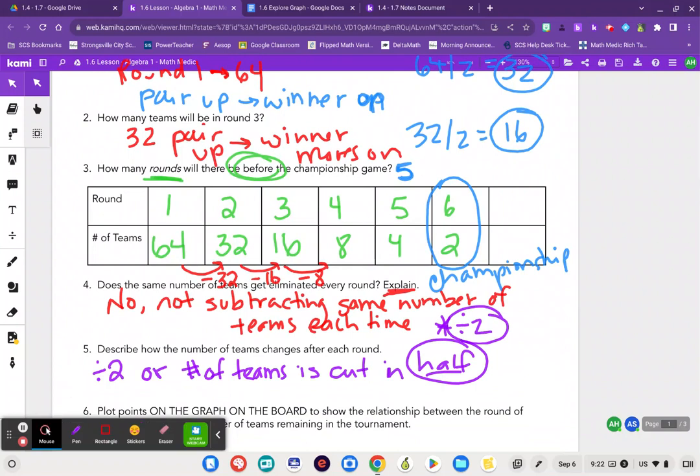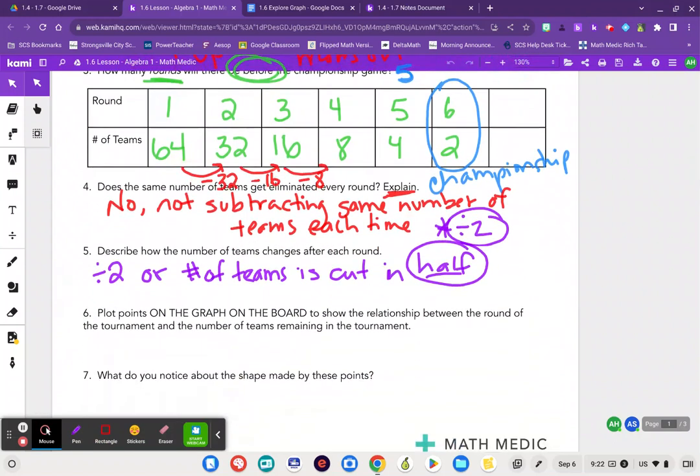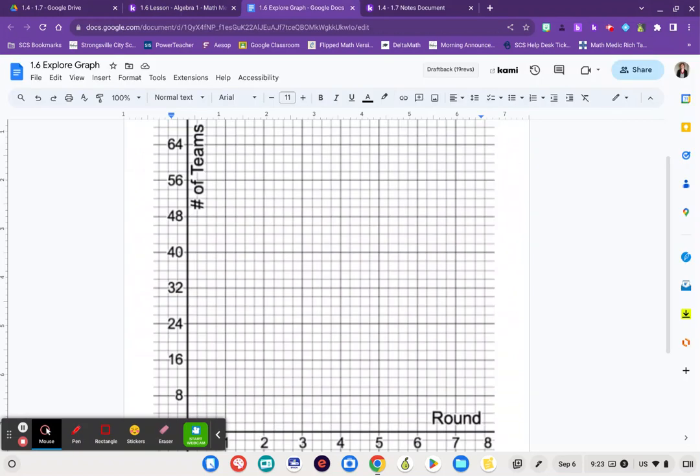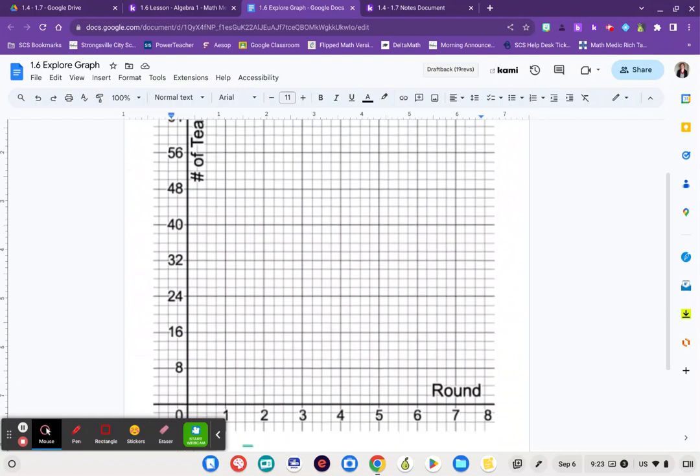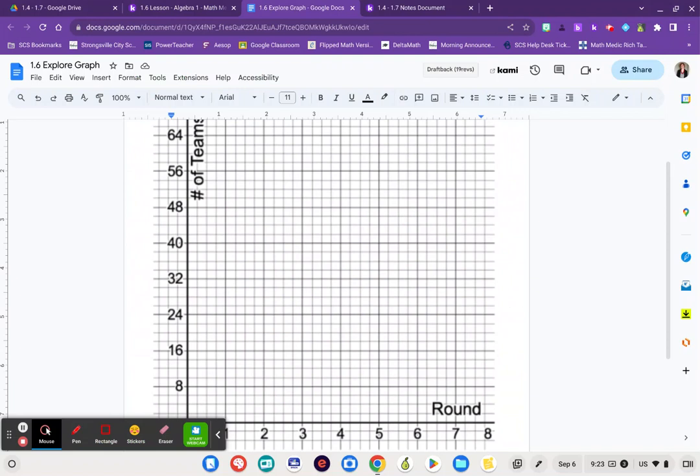All right, 6 says plot points on the graph on the board to show the relationship between the round of the tournament and the number of teams remaining in the tournament. So I'm going to go ahead and jump over here to my graph screen. And we're going to go ahead and graph. I'll use red. So we said that in round 1, the round is down here. So here's round 1. Round 1 had 64 teams. And round 2 had 32 teams. And round 3 had 16 teams. And round 4 had 8 teams. And round 5 had 4 teams.